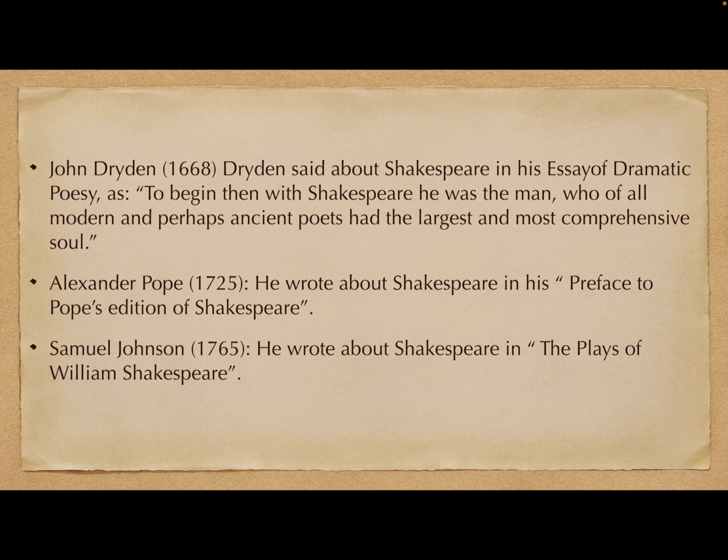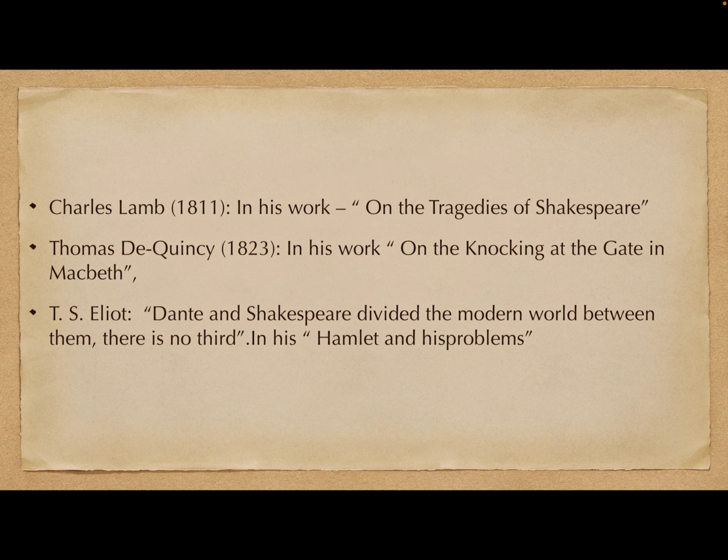Then Samuel Johnson, in 1765, wrote about Shakespeare in The Plays of William Shakespeare. Then Charles Lamb, a very prominent figure of English literature, in 1811 wrote a work criticizing Shakespeare, On the Tragedies of Shakespeare. Then Thomas De Quincey wrote On the Knocking at the Gate in Macbeth.